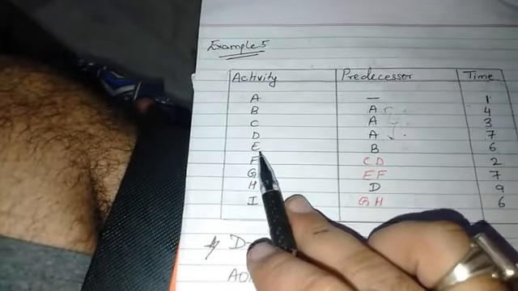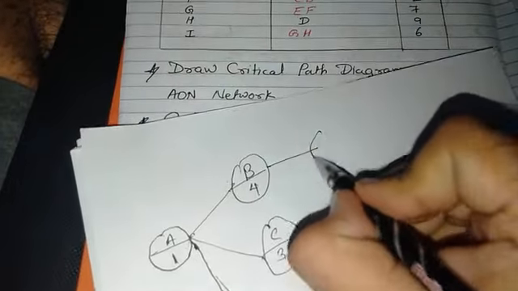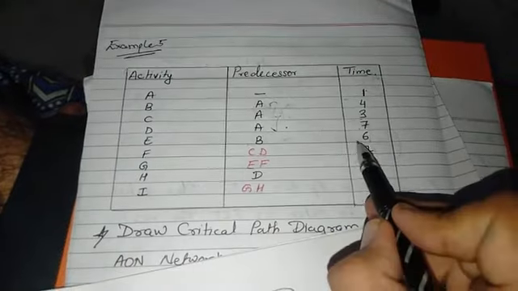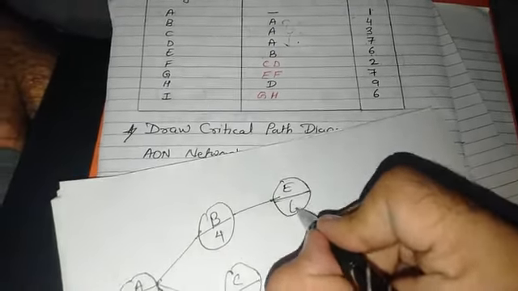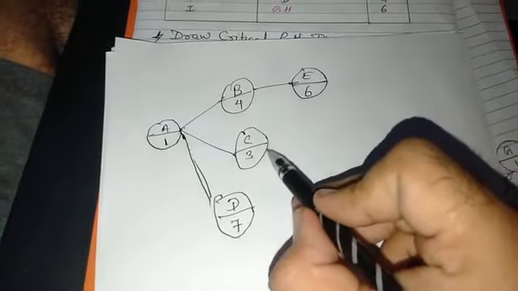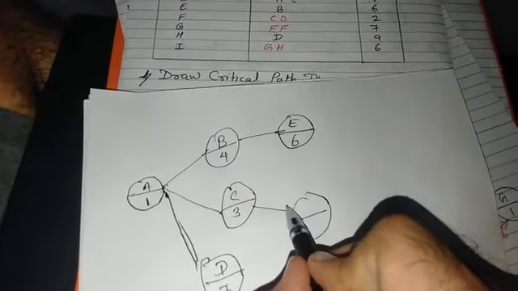After that, E's predecessor is B. So we have to draw E after B, and the time for E is 6 days. After that you have to see F. F is drawn after C and D, that is clubbed. So you have to club C and D and draw F, which has a time period of 2 days.